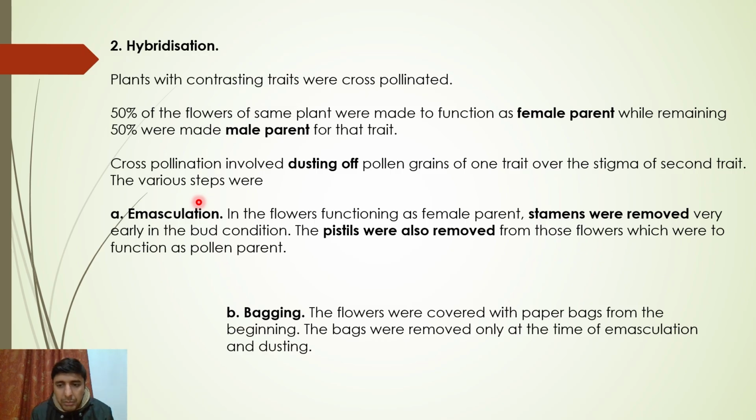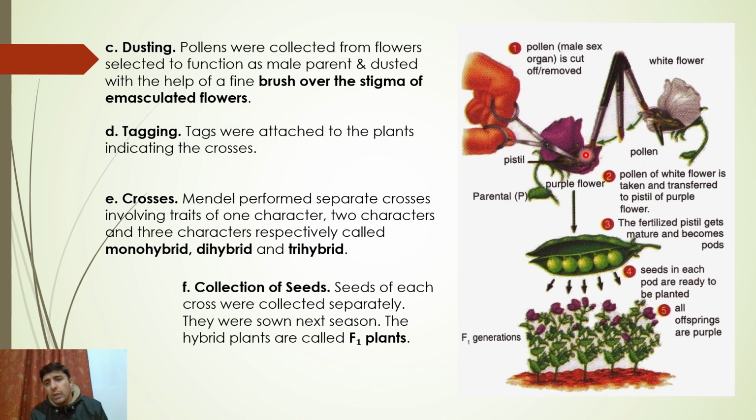Then came bagging. Bagging means to protect them, so that there isn't any unwanted cross pollination. So this is how we do it. And then dusting. Dusting means to brush the stigma of the emasculated flowers with the pollen of the other sex. Tagging involved labelling them, noting which plants the experiment was done on. And this is how he did it. Mendel did many crosses: monohybrid, dihybrid, trihybrid. This we will discuss in the next slides as we move further in these experiments.